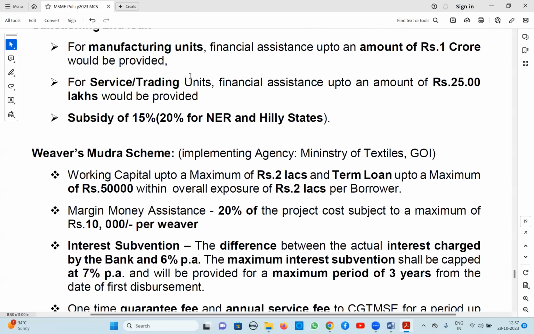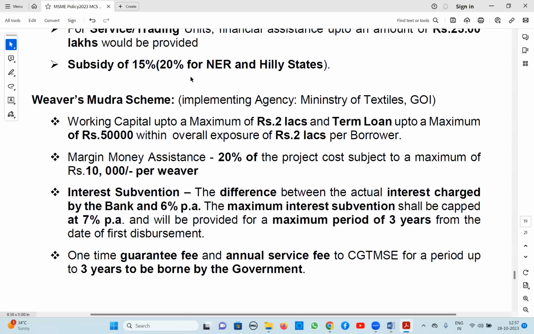Next, Weavers Mudra. Earlier the artisan credit card was there. Now it is converted into the Weavers Mudra scheme. Up to 2 lakh rupees finance can be sanctioned here. Within that, term loan is up to a maximum of 50,000 and the remaining is working capital. So the maximum limit is 2 lakh rupees. What is the margin money assistance here? 20% of the project cost with a maximum of 10,000 rupees per borrower.